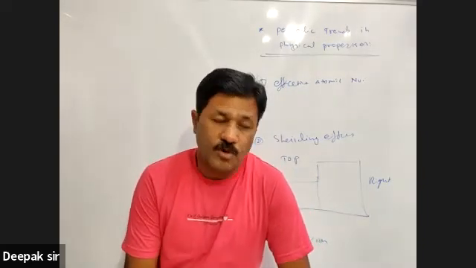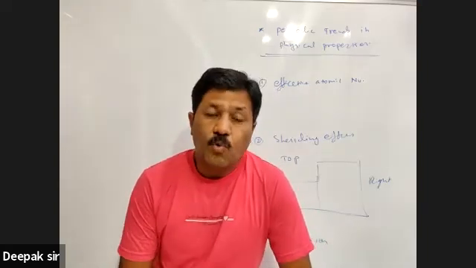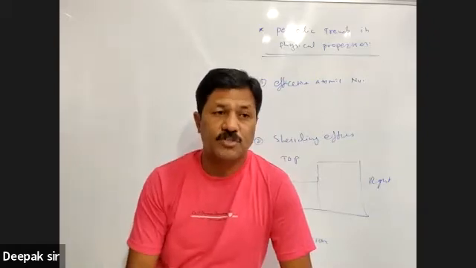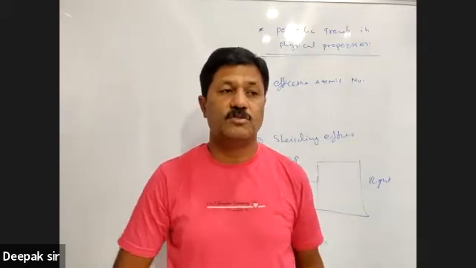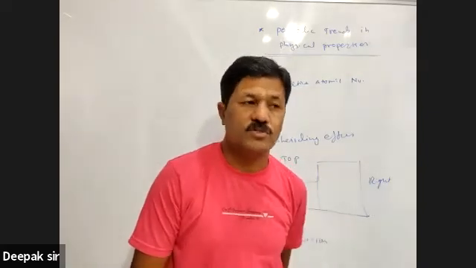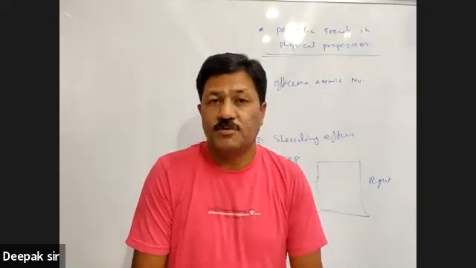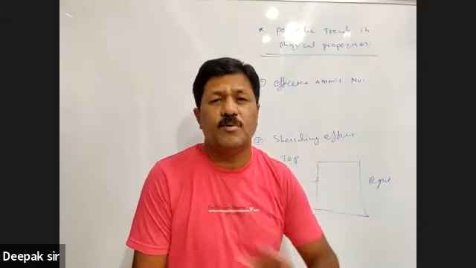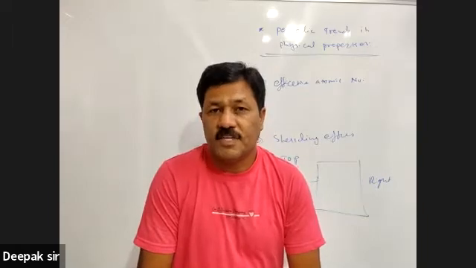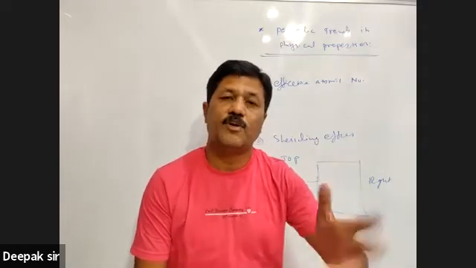So in an atom, whatever the atomic number, the same is the number of protons and the same is the number of electrons. That's why an atom as a whole is neutral, because the total positive charge on the nucleus because of protons is balanced with the total negative charge because of electrons.